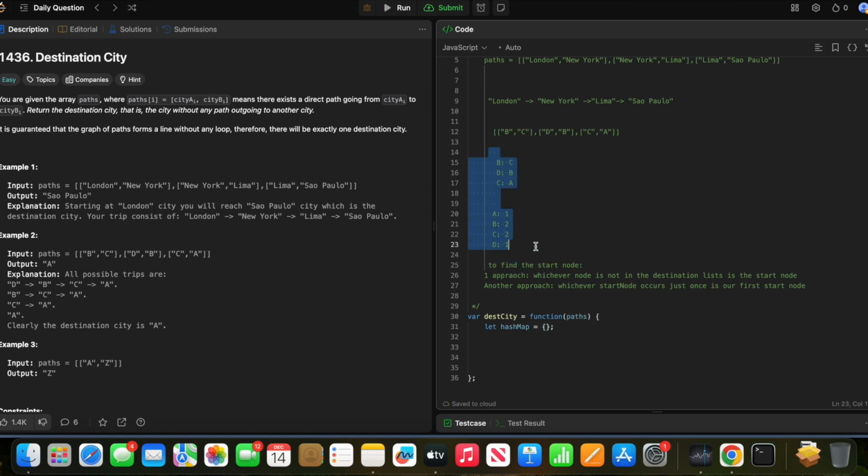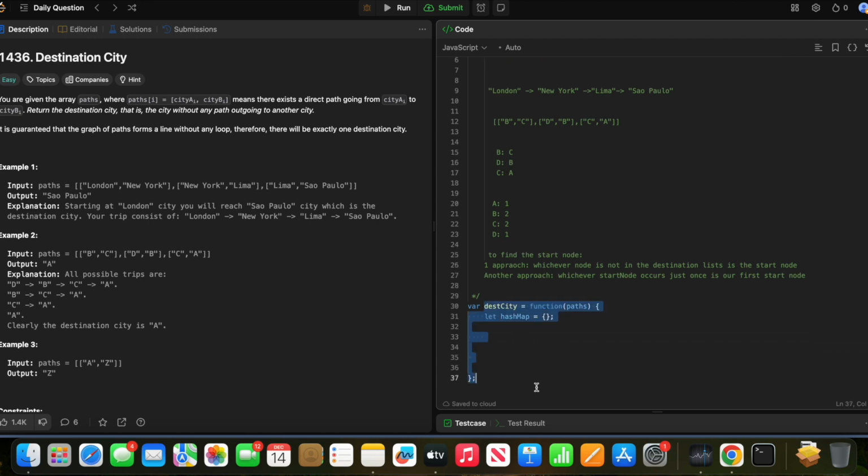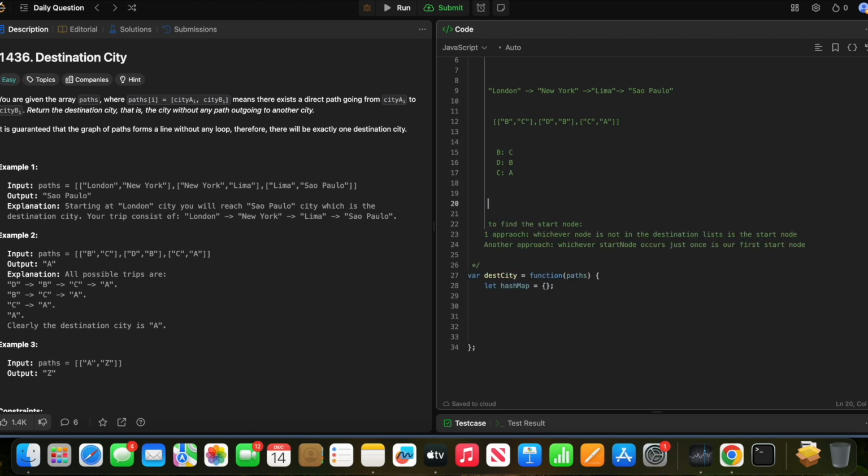I'm sure that there is a better optimization here, but let's not optimize. What I'm going to code here is a map for start to destination. I'm also going to create a map for this list, for how many times it appears.